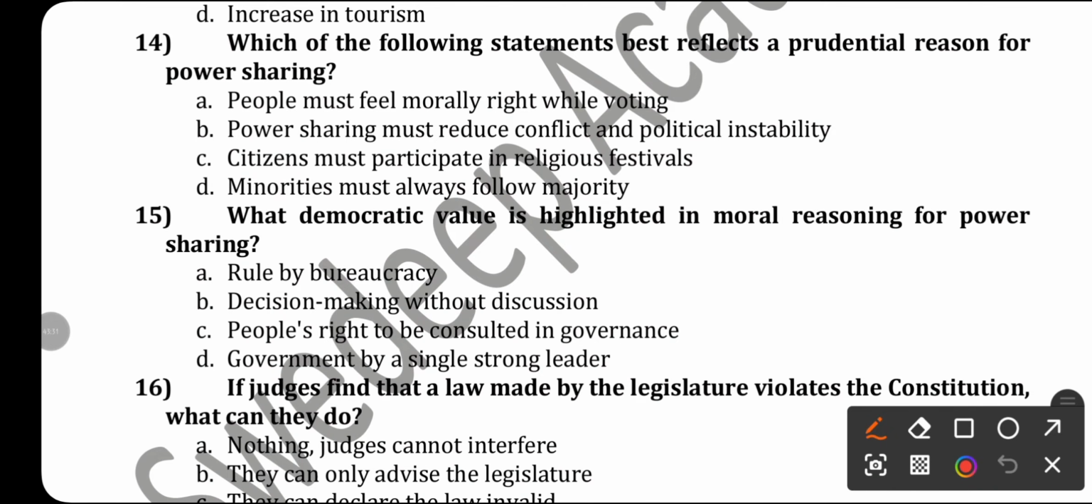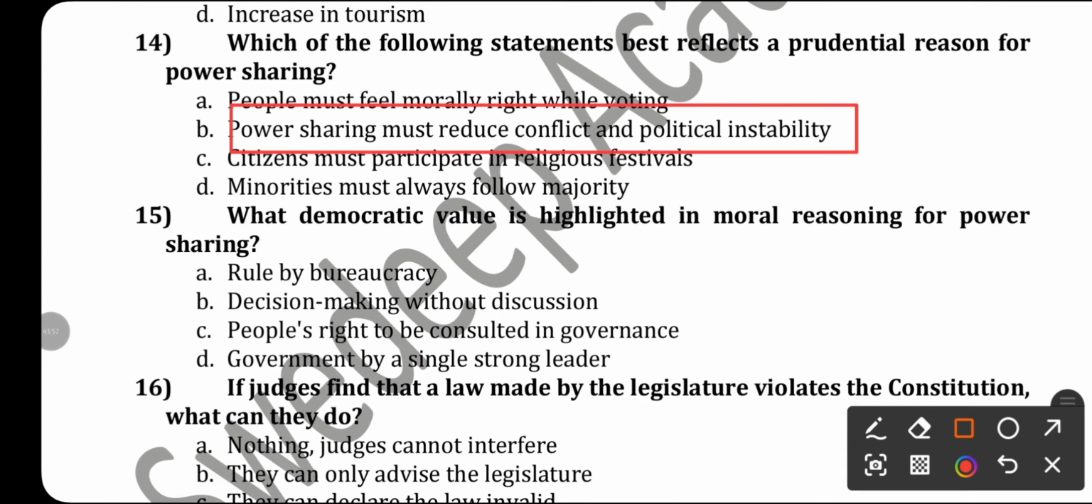Which of the following statements best reflects a prudential reason for power sharing? Prudential reason for power sharing. Power sharing must reduce conflict and political instability. That is the prudential reason for power sharing. Through power sharing we can avoid conflict and enhance political stability.